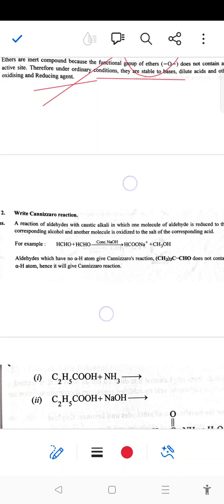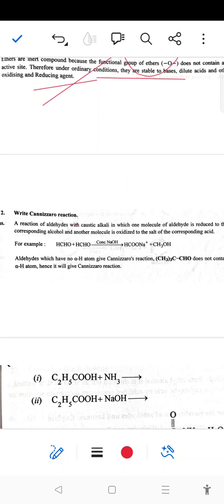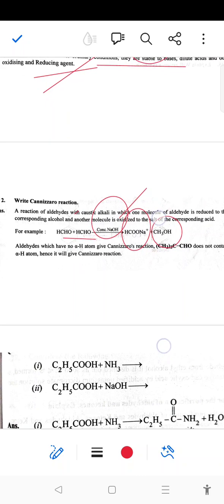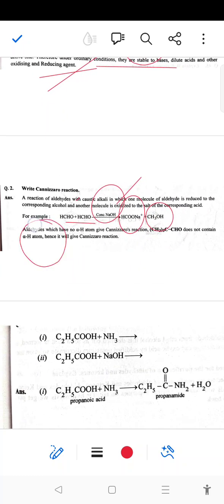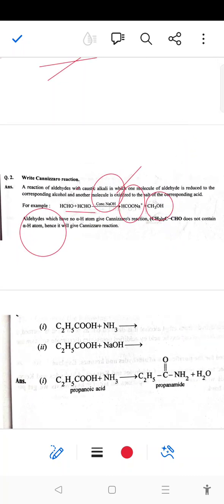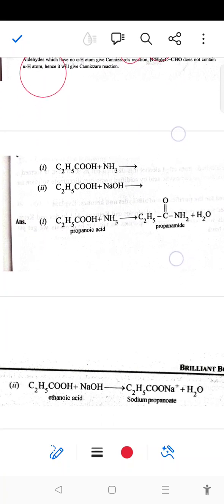Next, write the Cannizzaro reaction. In the Cannizzaro reaction, when two molecules of aldehyde having no alpha hydrogen are treated with concentrated sodium hydroxide, it gives oxidation and reduction products. By reduction it gives alcohol, and by oxidation the sodium salt of the acid is formed. Okay, so the major condition is that the molecule does not contain any alpha hydrogen.